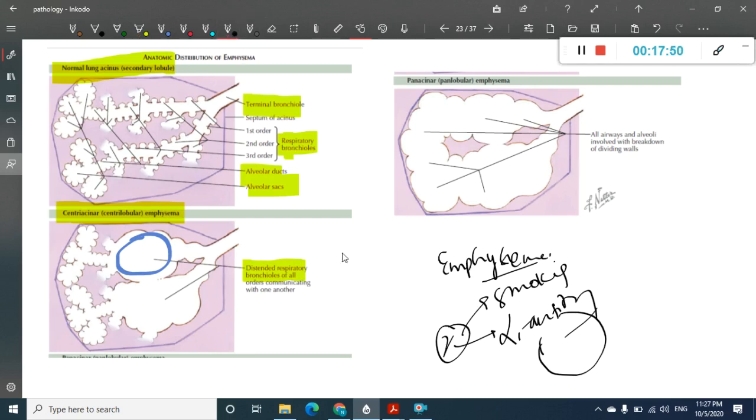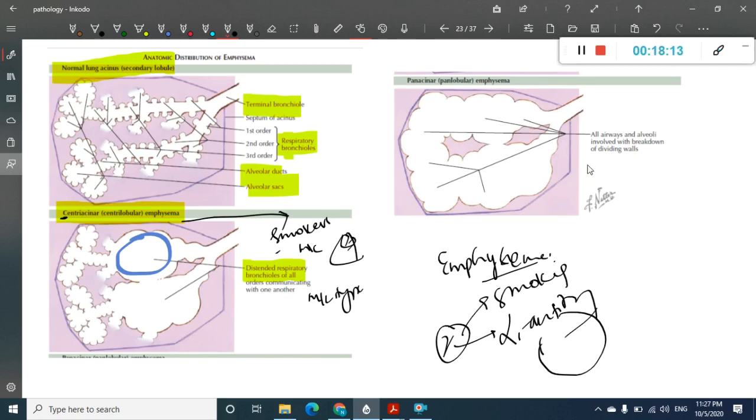So let us see some important points about Acinar emphysema here itself. See, it's easy to remember: S, smokers. This is most common in smokers. Okay, it is most common in the upper lobe. If you see in the lung, it is most common in the upper lobe, and it is the most common type seen. Okay, that is Acinar emphysema.